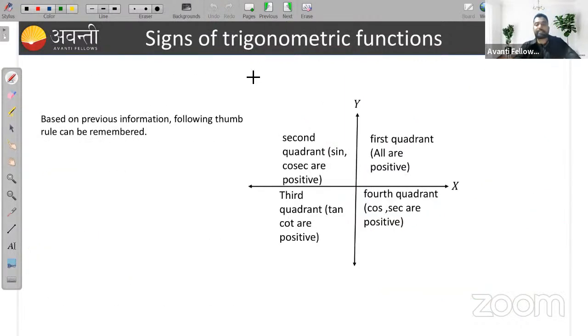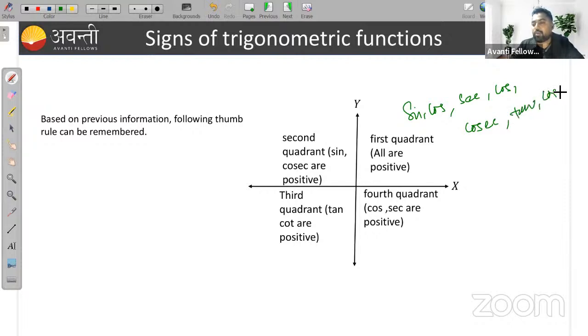Now we'll study sign of trigonometric functions. I hope you know all these things, I will just revise them. All the trigonometric functions are positive in the first quadrant, meaning sine, cosine, secant, cosecant, tan, cot, all are positive here in the first quadrant.